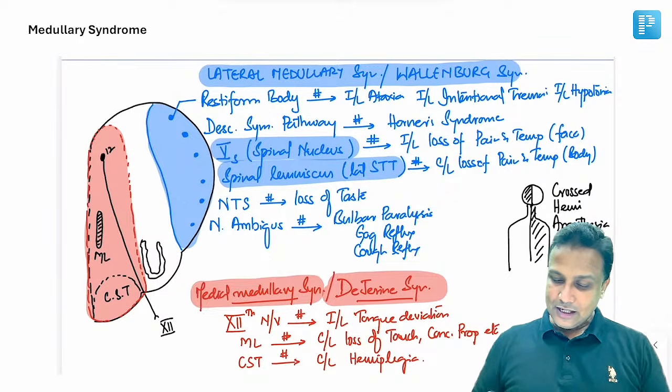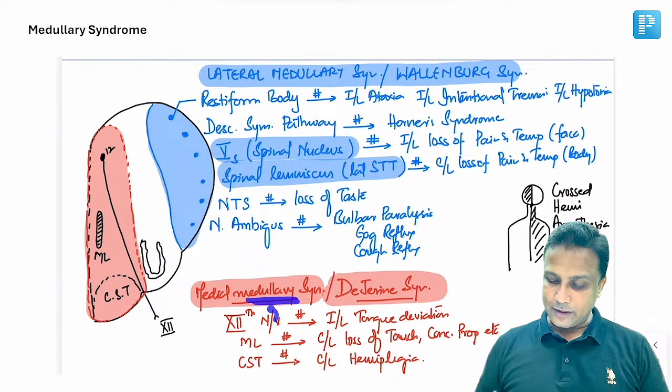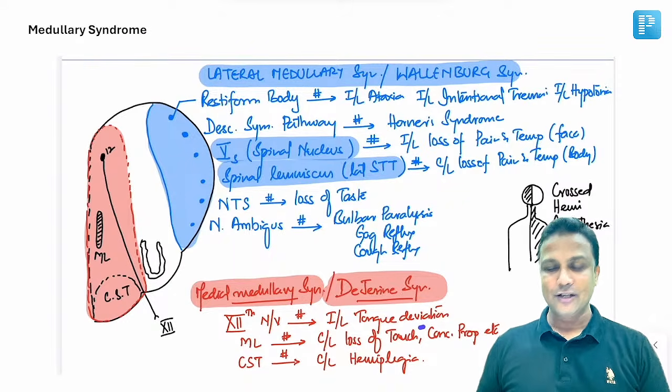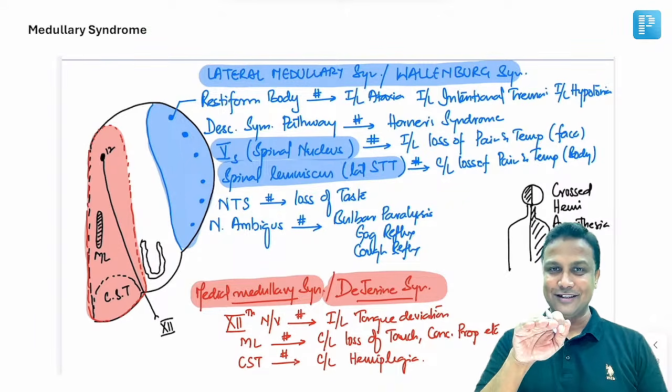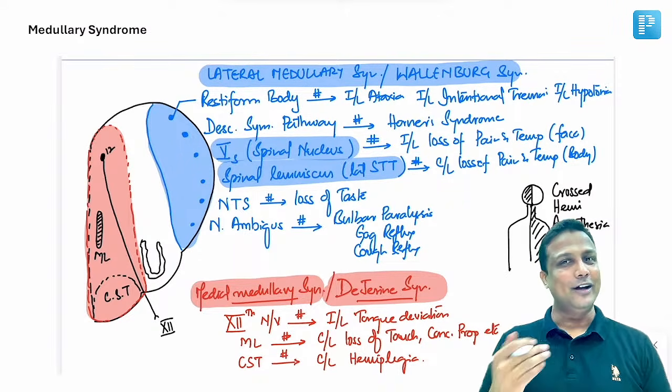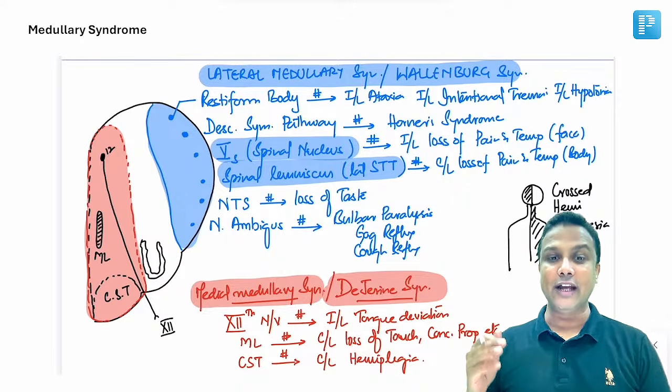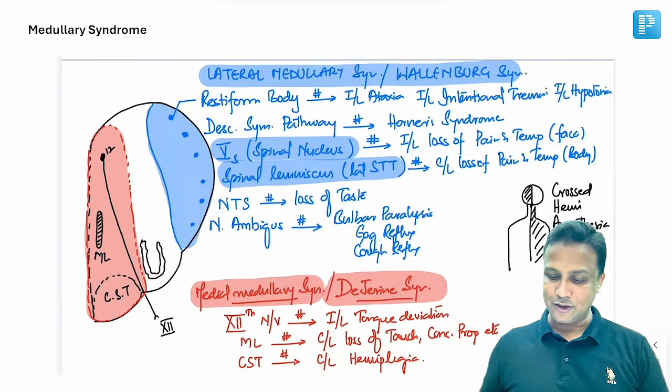Is it okay? So in medial medullary syndrome, what is going to happen if the 12th nerve is gone? The 12th nerve is the one which will be supplying what? The tongue. So the tongue will be deviated when the person is asked to protrude the tongue. And you know the nerve which is injured, the tongue deviates on the same side, the ipsilateral side. That is the test for the 12th nerve.